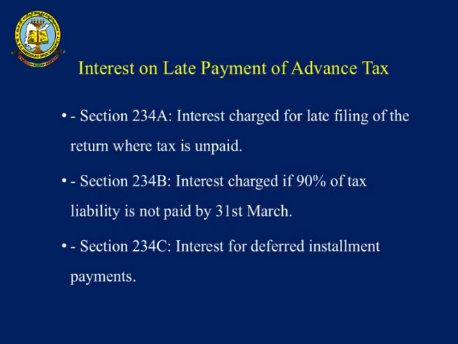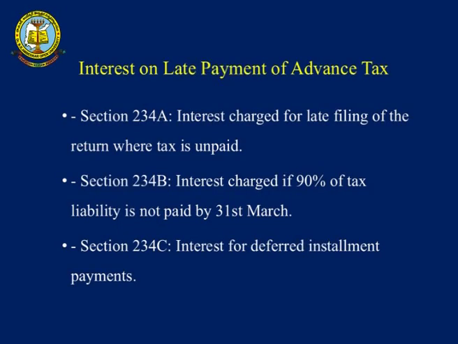This is the first point. The second point, section 234B, interest is charged if 90% of tax liability is not paid by 31st March. So your progress of income and progress of tax should be calculated. If 90% of tax is not paid before 15th of March, you will have to pay interest under section 234B, because if it is less than 90%, then you have to pay taxes with interest.